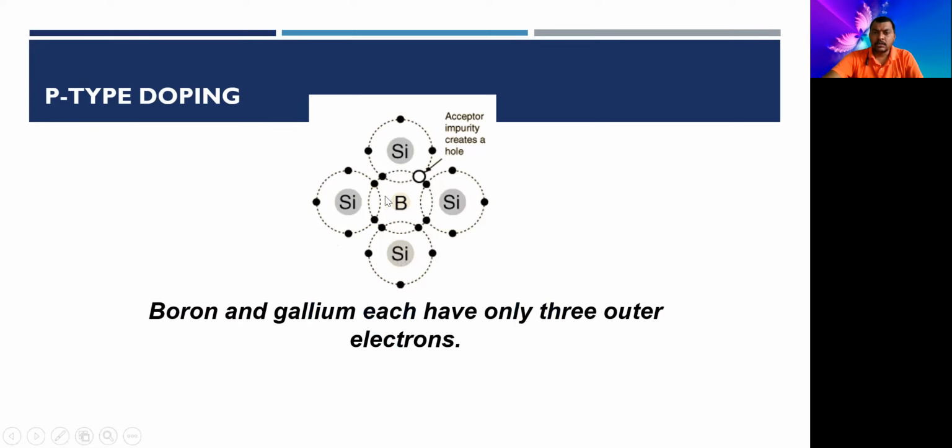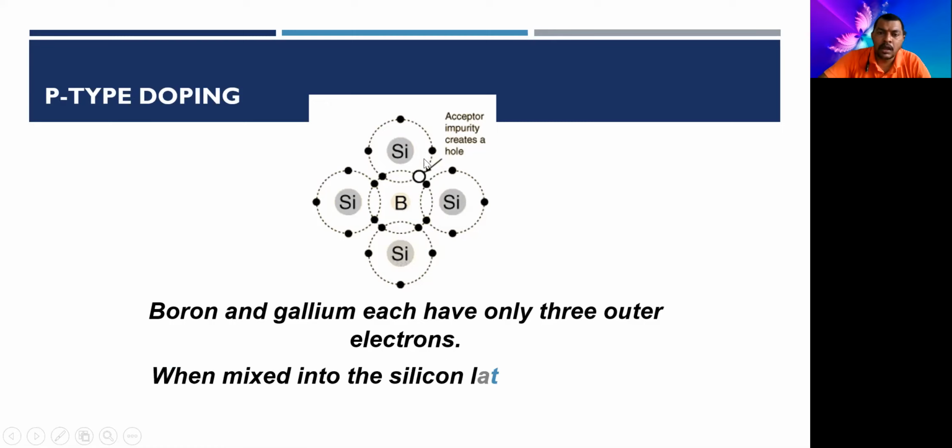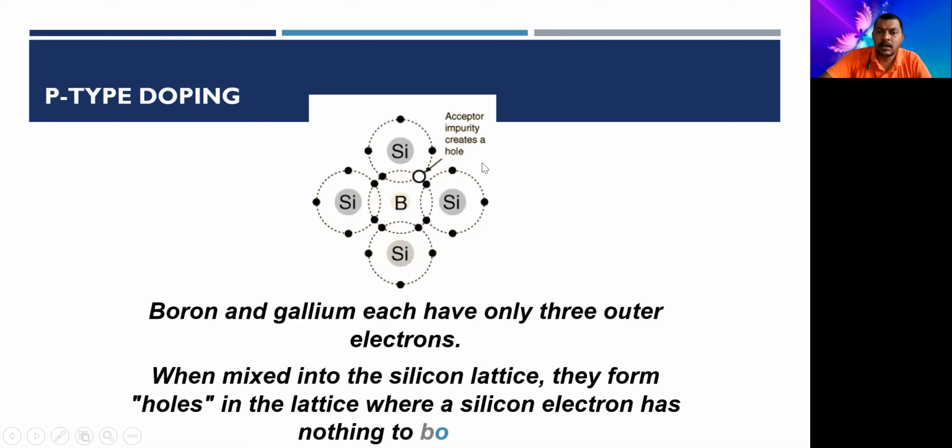As you are able to see, the boron is having a trivalent impurity. If it is added in the ratio of 1 is to 100, means one piece of boron and 100 piece of silicon atoms are being added, then this type of a structure is formed where boron is having three electrons in its outermost shell. It will make three covalent bonds with the neighboring three atoms, and one blank space is left, and that particular space is called as a hole. And since it requires an electron, that is why it is called as an acceptor ion. It is going to accept the electron. That is why it is called as an acceptor ion, right?